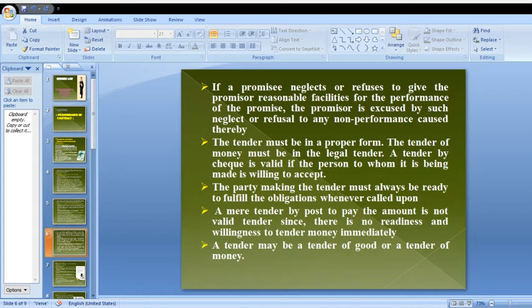Here, the proper facilities which are promised in the contract should be provided by the promisee.